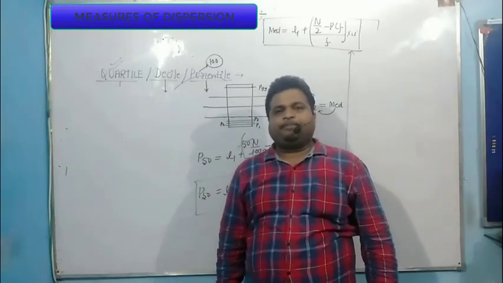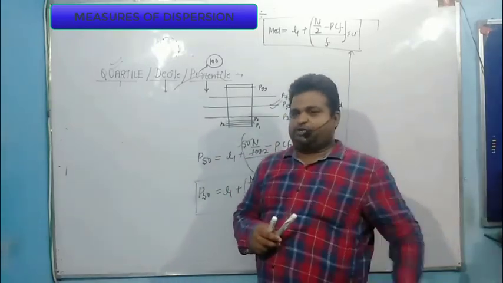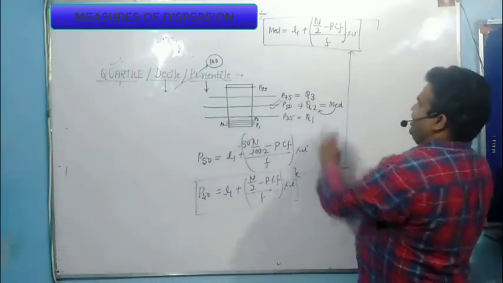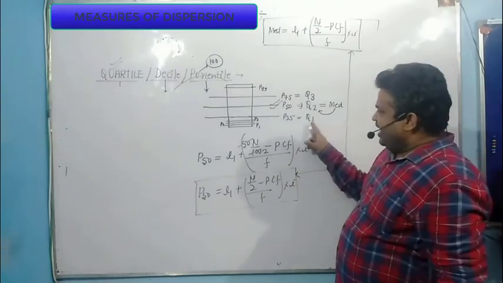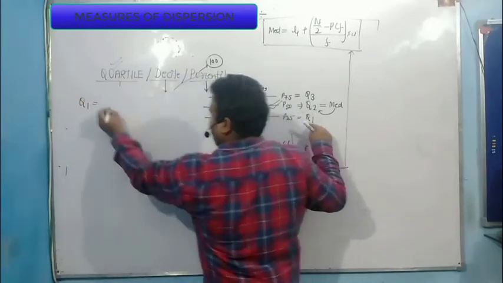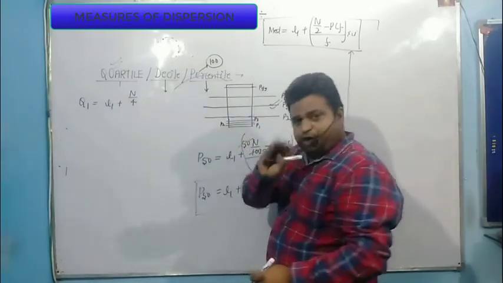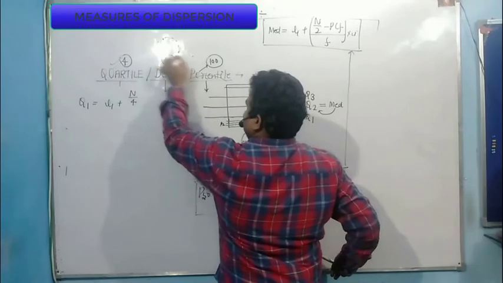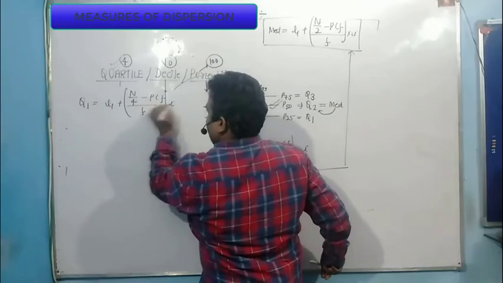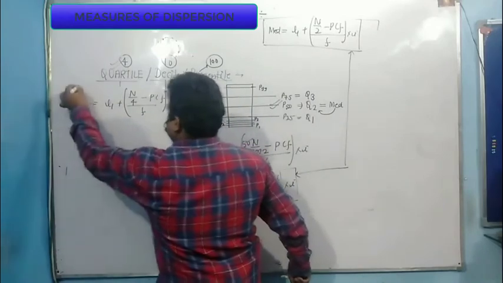The beauty in statistics, right? The beauty in measures of dispersion: quartile deviation, quartile range, interquartile, percentile, decile values. Now this value is similar. Now I am going to prove why P25 is equal to quartile 1. First you need to remember the quartile 1 formula: L1 plus n by 4. In quartile, I divide the entire data set into 4 equal parts; quartile 4 parts, decile 10 parts, percentile 100 parts. So n by 4 minus PCF divided by F into I. I am not writing 1 because it is understood over here. So this is my first quartile value.